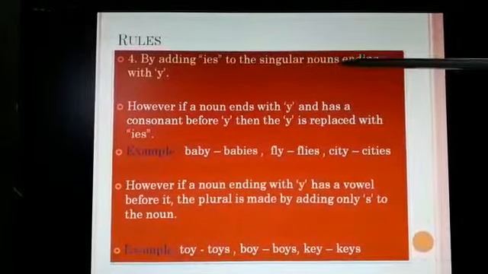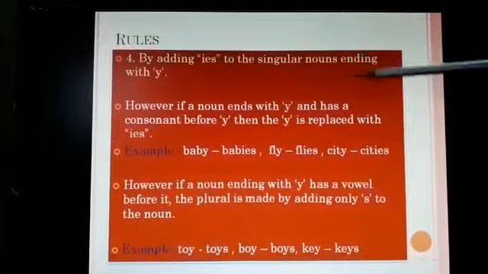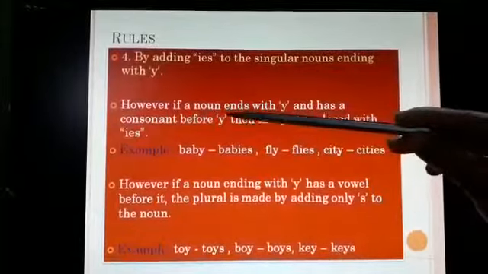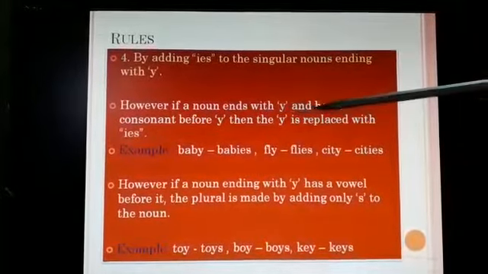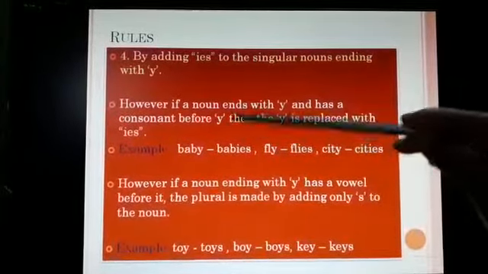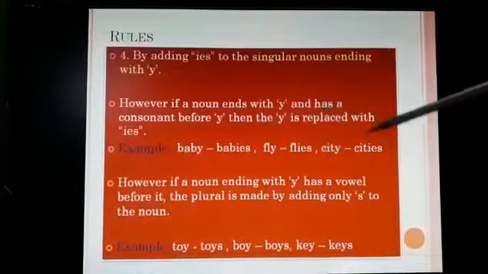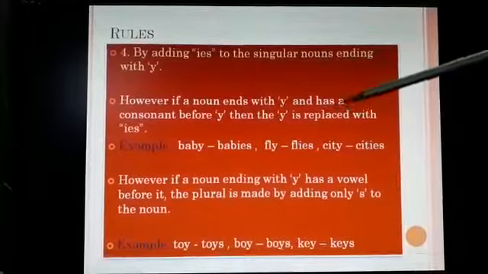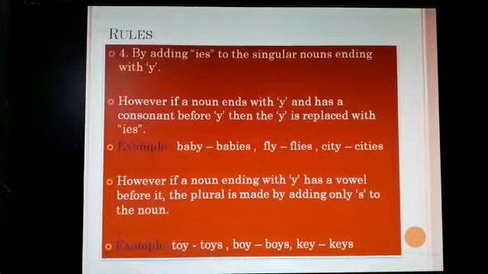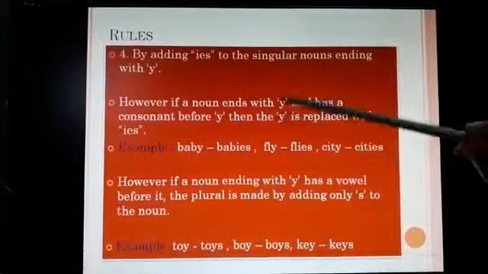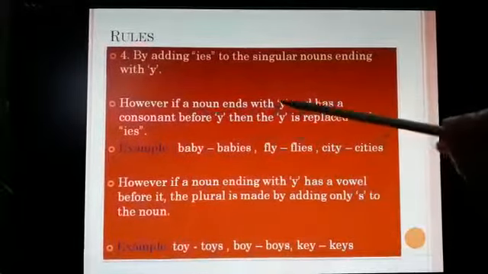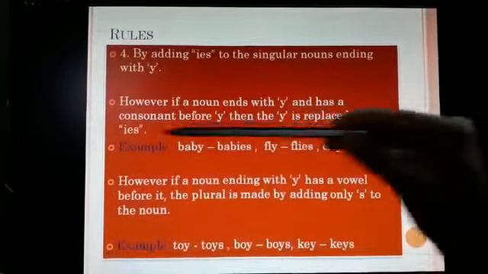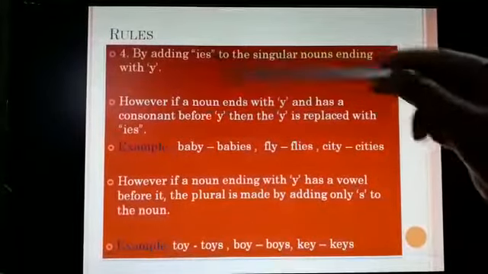Now when it comes to the y part, there are 2 different types again. The first one is, if a noun ends with y and has a consonant before y, then y is replaced with ies. Now we have studied in the smaller classes what are the consonants and what are the vowels. So here, if a noun ends with y and has a consonant before y, then y is replaced with ies. This is the rule with the ies.